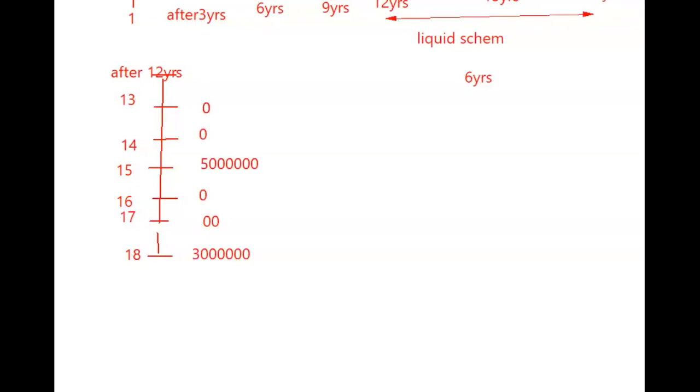Now what is this line? This line is our liquid scheme line. Okay, I am drawing this line as a liquid scheme line for you to understand what are all the withdrawals from liquid.